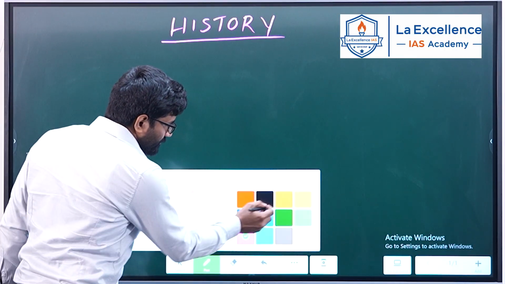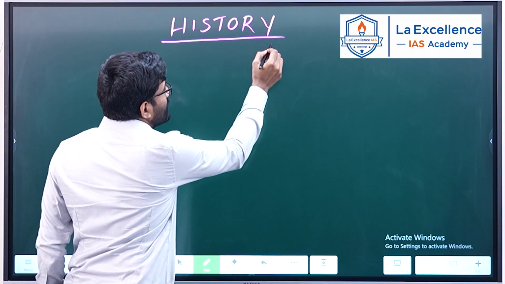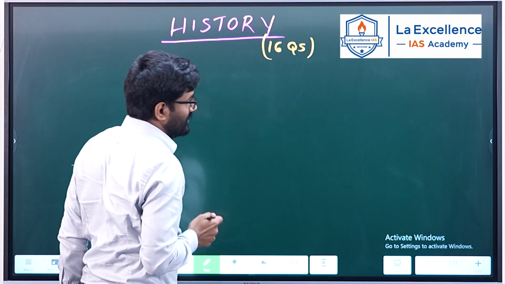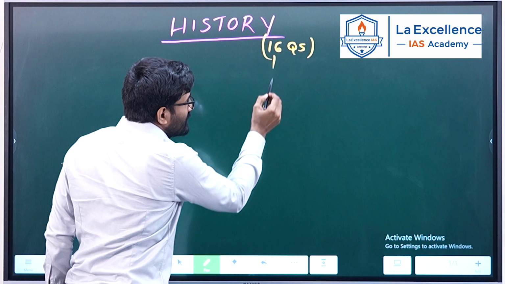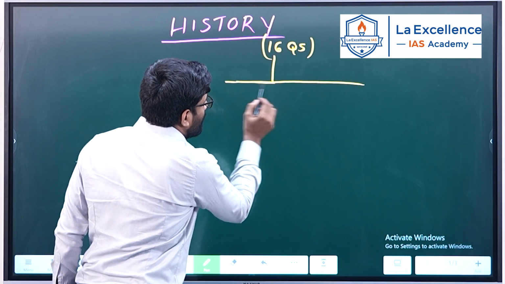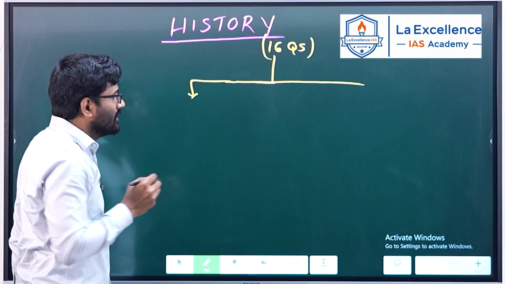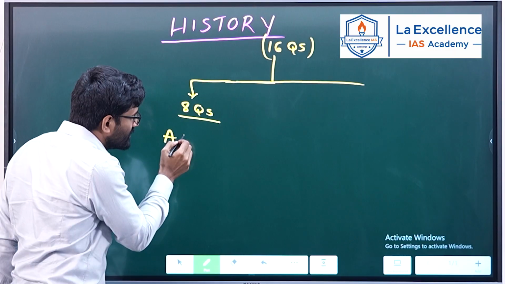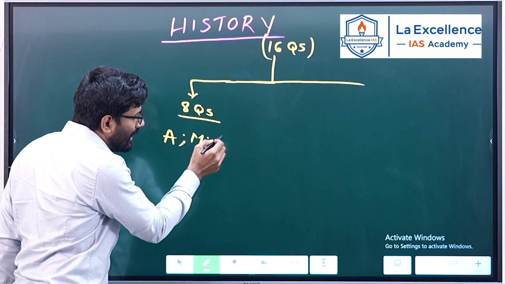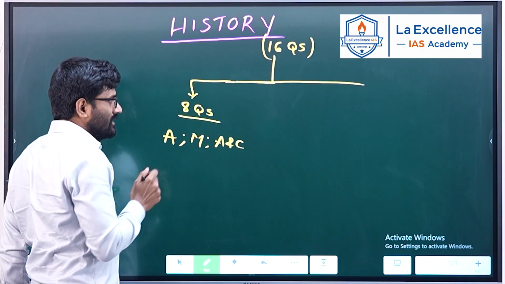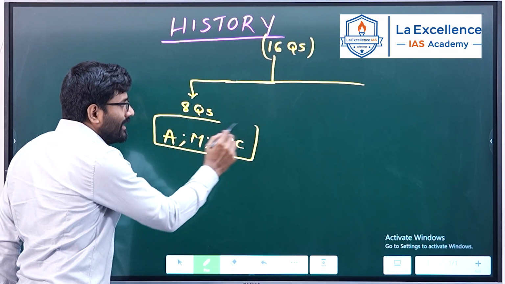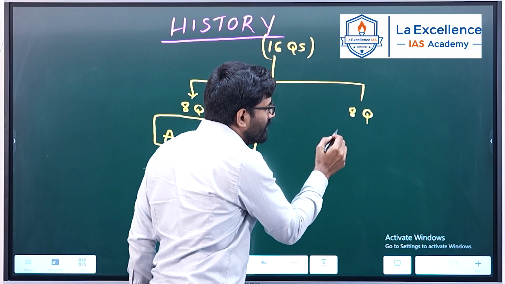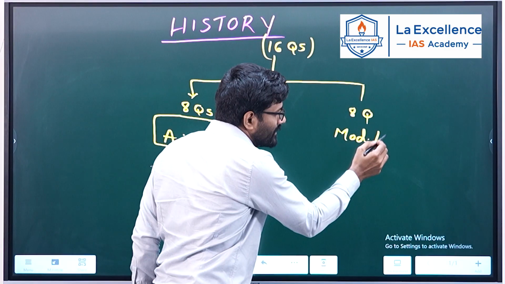In today's paper, from history, 16 questions were asked. Total number of questions is 16. Out of the 16 questions, 50% of the questions, that is 8 questions, appeared from ancient history, medieval history, and art and culture. Whereas the remaining 50% of the questions, 8 questions, appeared from the modern history.